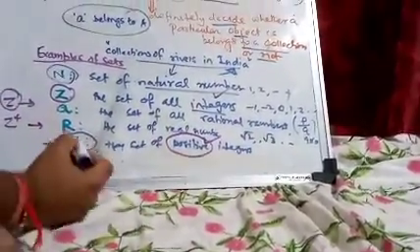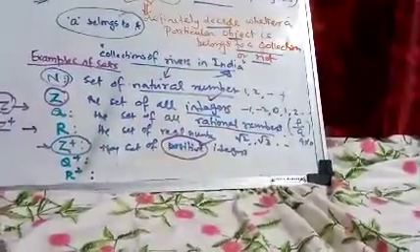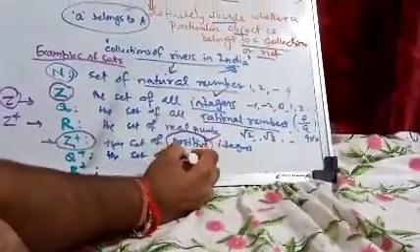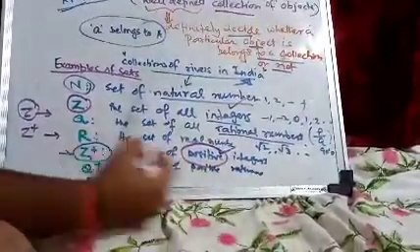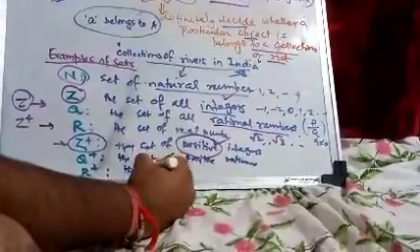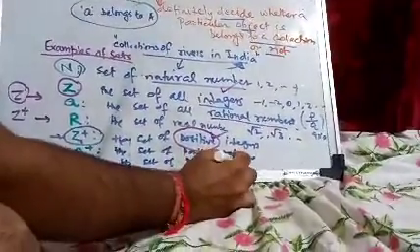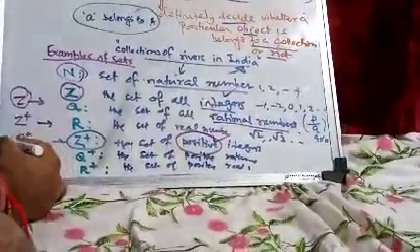Similarly, Q is the set of all rational numbers and Q plus is the set of positive rationals. Similarly, R is the set of real numbers and R plus is the set of positive real numbers.